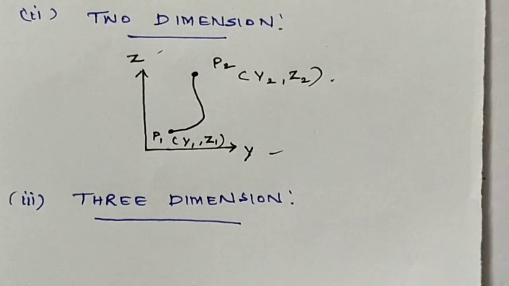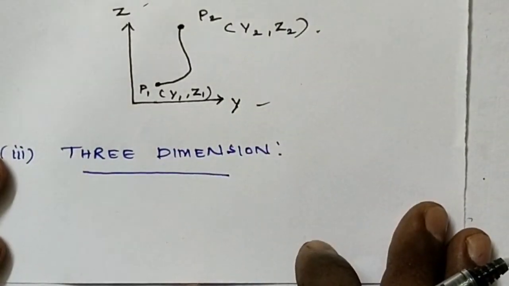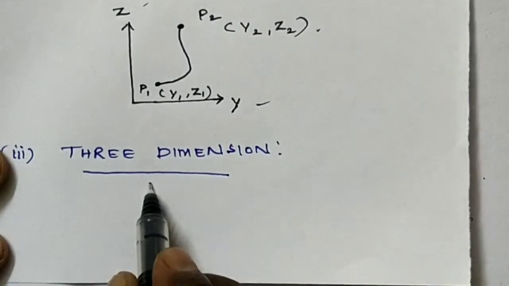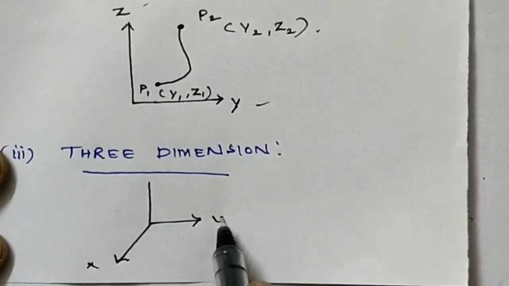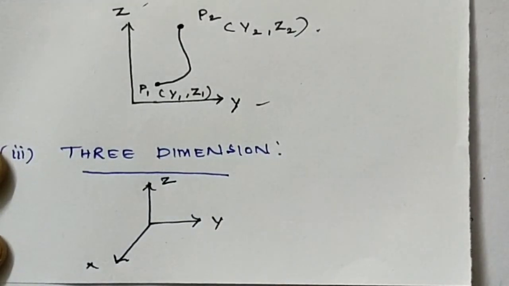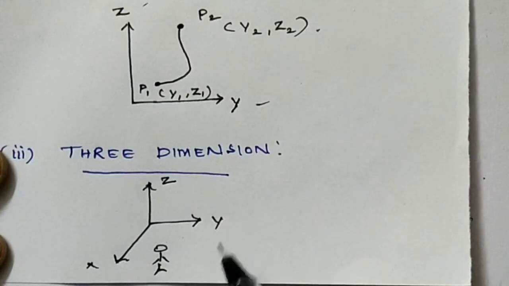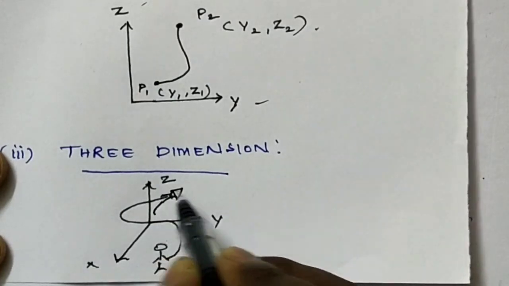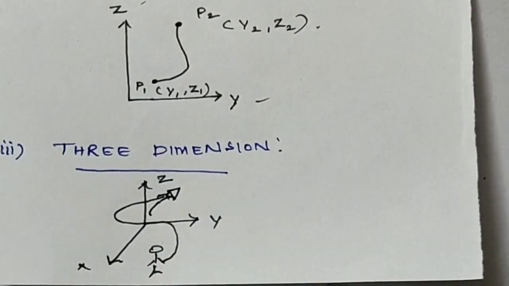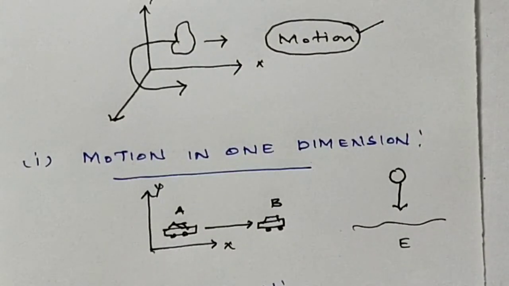For example, a bird flying in the sky or the random motion of gas molecules. Now here consider the 3 Cartesian coordinate system, that is x, y and z. Another example is the flying of a kite on a windy day. Here a person holds the thread, and the thread can be in any direction. So here the kite is moving. In any plane, that is, in the usual 3 dimensional space, when the object is moving, that is called motion in 3 dimensions. So that is called the motion in 1 dimension, 2 dimensions and 3 dimensions.